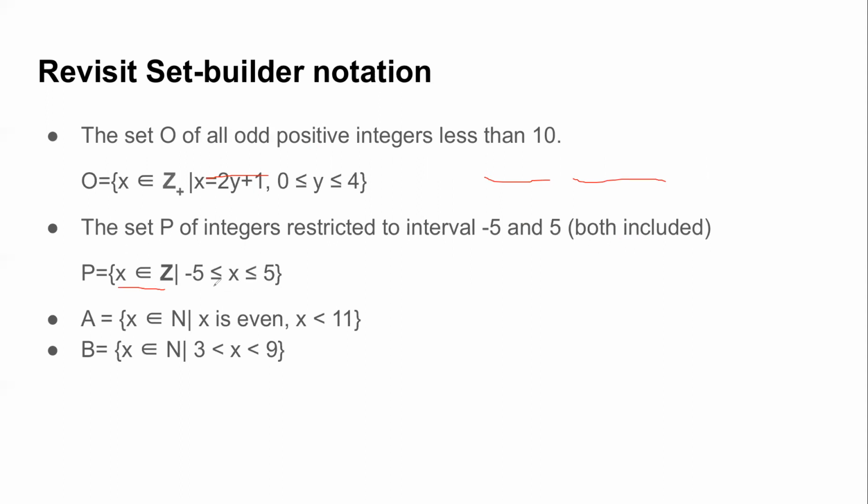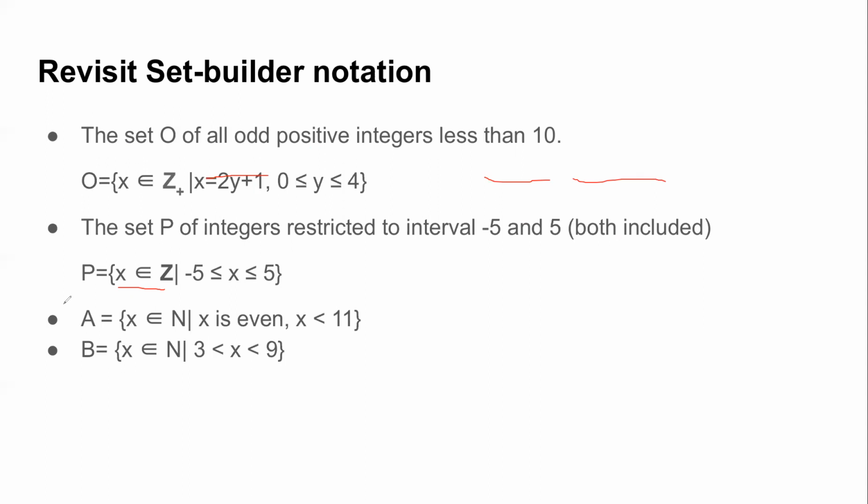Otherwise, you say x belongs to integers and it's within the interval minus 5 and 5. Since both are included, you don't use a strict inequality, right? So both of them are allowed. You can also have x belongs to Z here or on this side. Just to reduce it, you can shift it here. Great. So most people have done it correctly. Excellent. So this was how to make set builder notation.